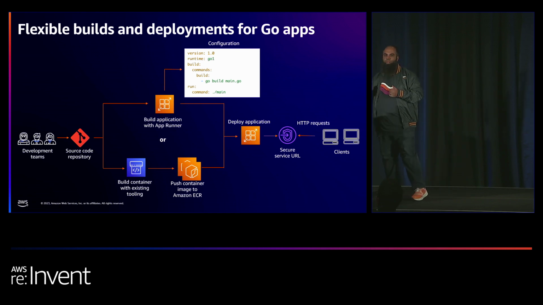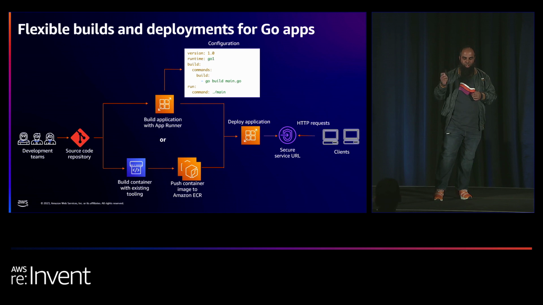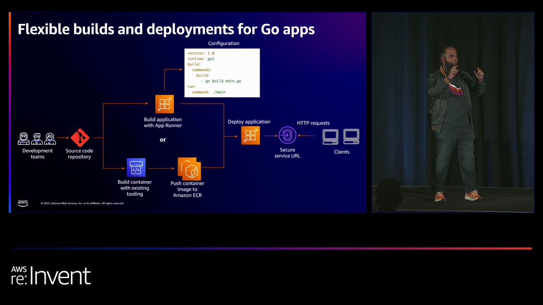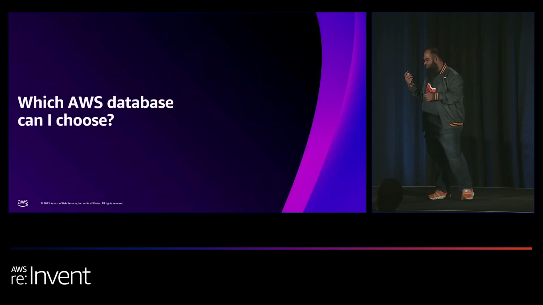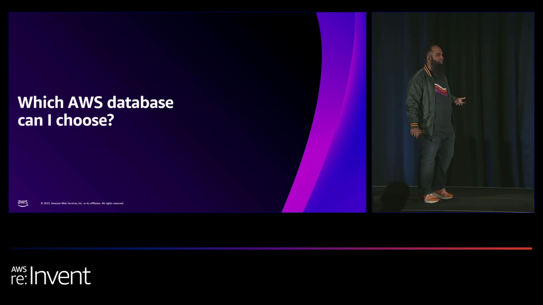Now, why it helps really well with Go is because there is support for the native Go runtime from the get-go in App Runner, pun not intended. The idea is that you can just point App Runner to your Go application, to your code base, and then it would package your Go application based on how you do the build. So you can provide the command for that, and then afterwards get it deployed. Now, you have the deployment done. Of course, your application runs, but like any other application, you want to save the state somewhere, and that's where databases come in.